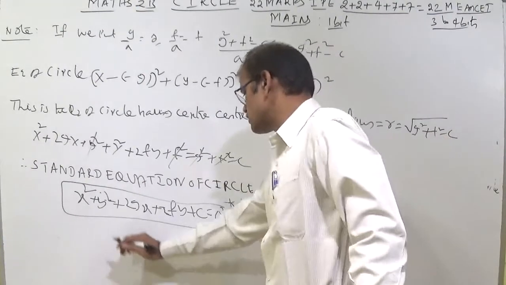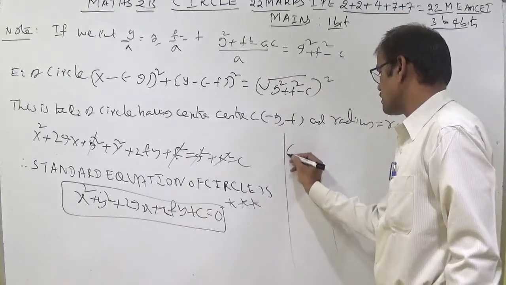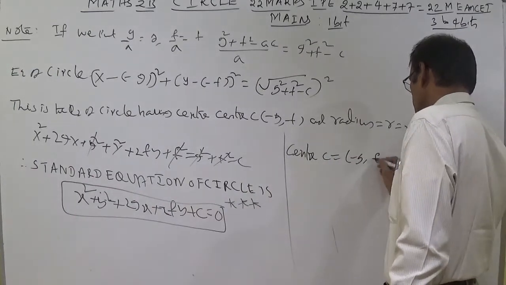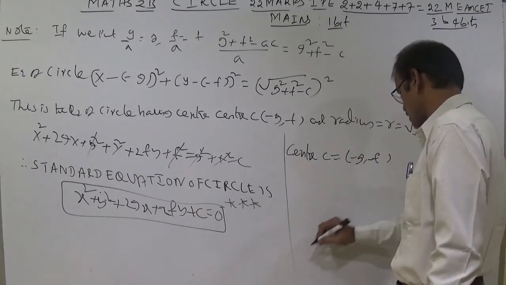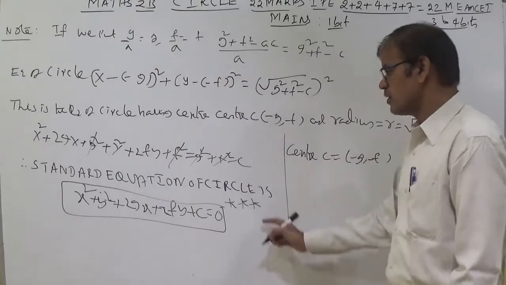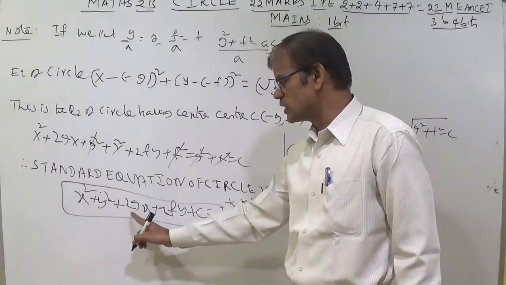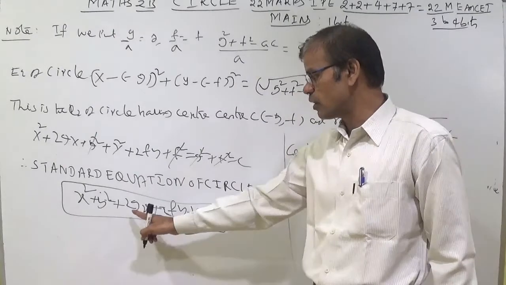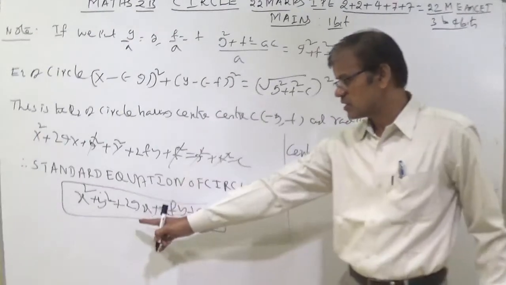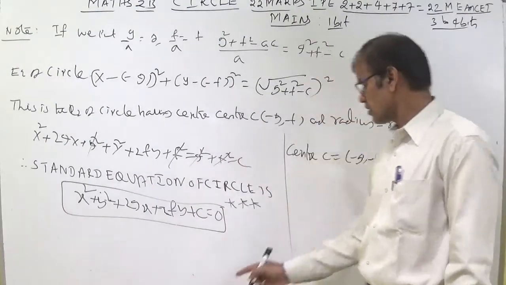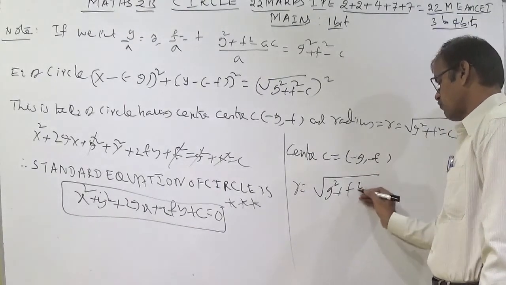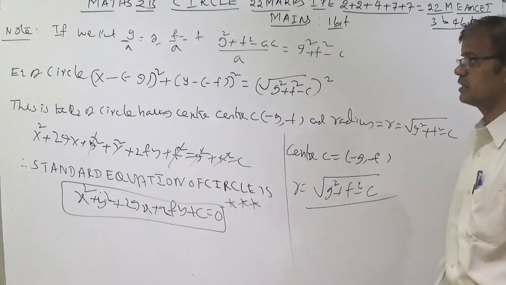From this standard equation of circle, we can write here center. Center C is equal to, once again I am writing, minus g comma minus f, because so many sums depend upon the center and radius. You can do plenty of sums as homework. Minus g, try to understand that here 2g is a plus. Minus g means negative half of the coefficient of x, and here negative half of the coefficient of y. And r is equal to, simply you write the formula. Remember, like a formula, r is equal to root of g square plus f square minus c.